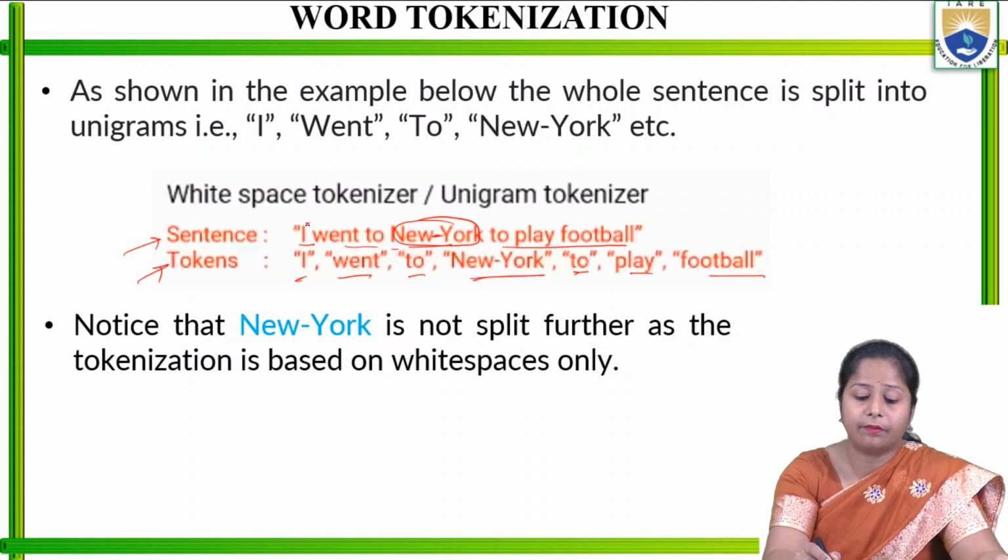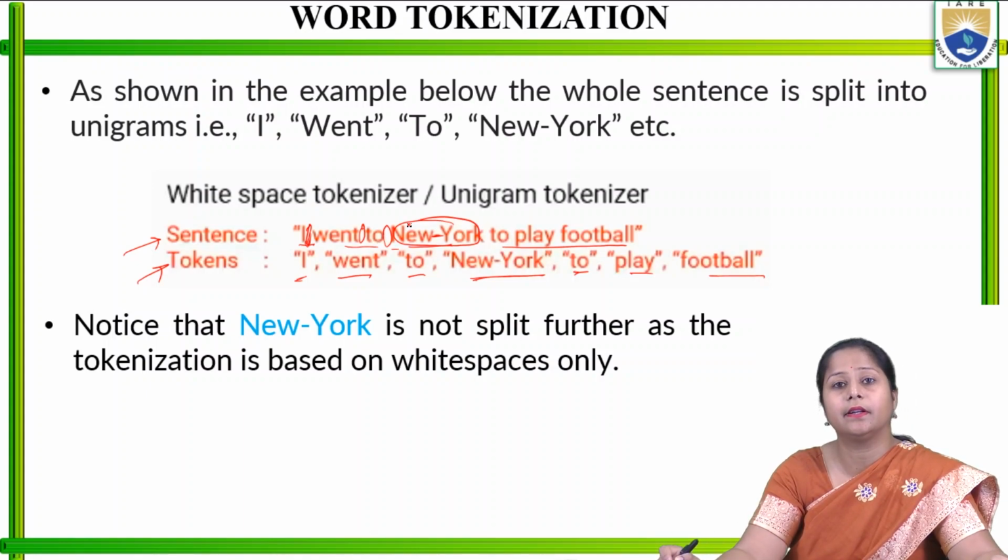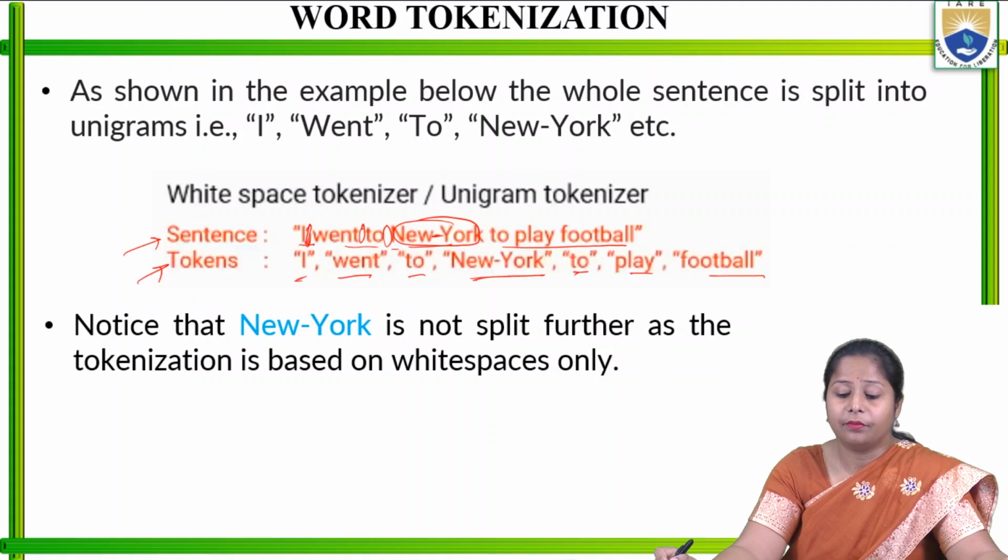Whenever a white space is there, it makes whatever text or word comes before it into one token. Notice that New-York is not split. Why? Because the tokenizer is based on white space only. Even though it uses the hyphen, the dash, it does not segregate on that. It only gives the tokens with the help of white spaces. So that is the use of the whitespace tokenizer.